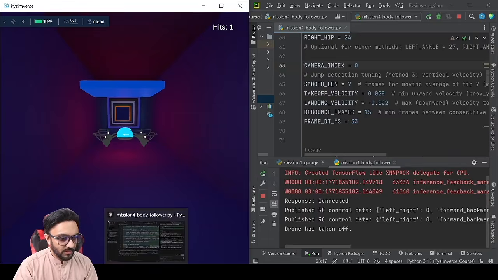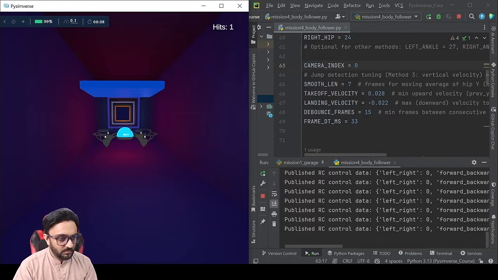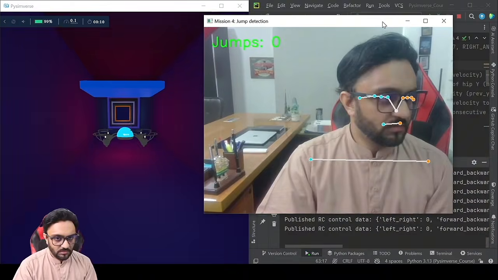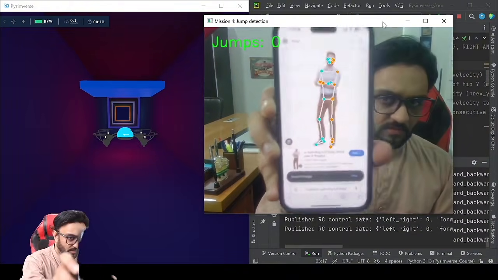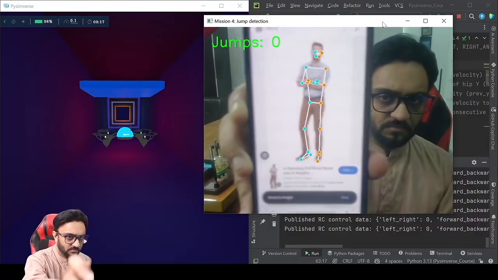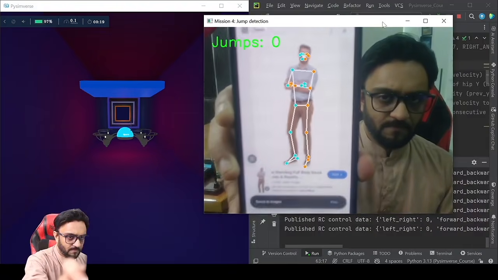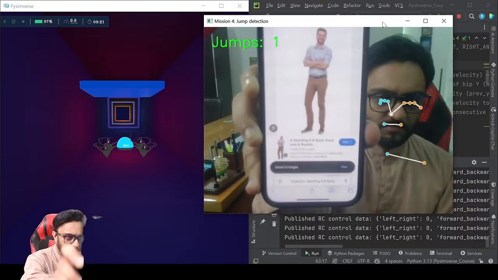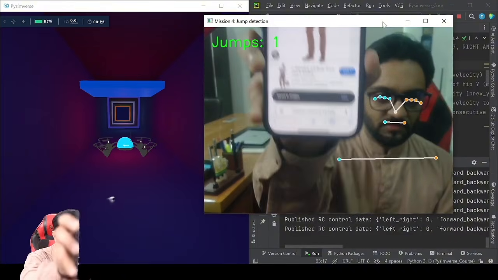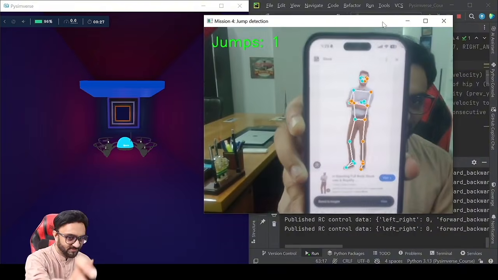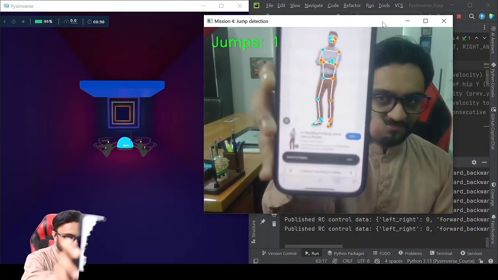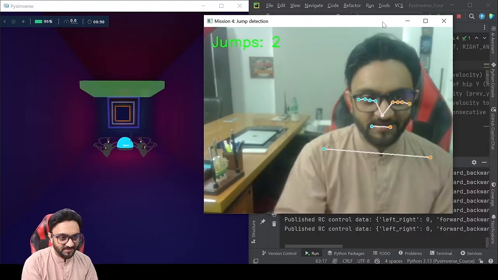I think it went up. Okay, so here we have, there you go, it jumps. It's weird trying to detect both at the same time. And there you go, it goes up.